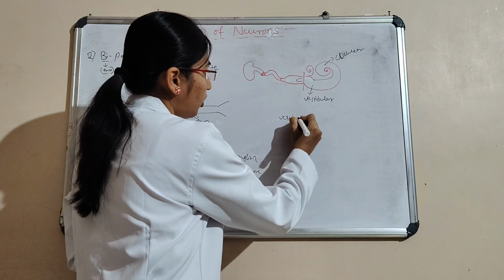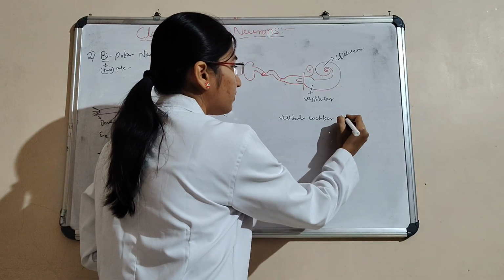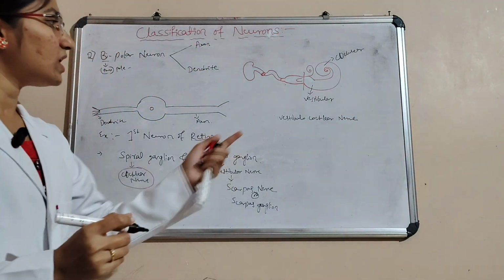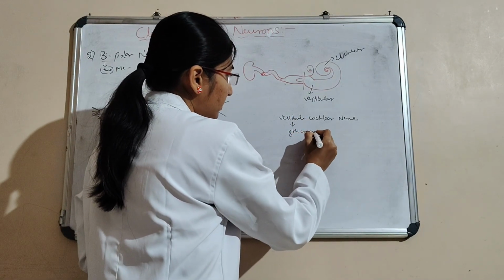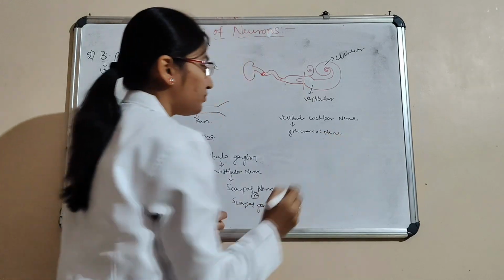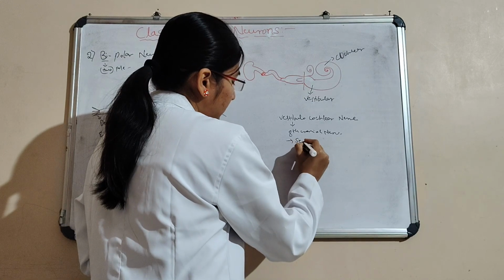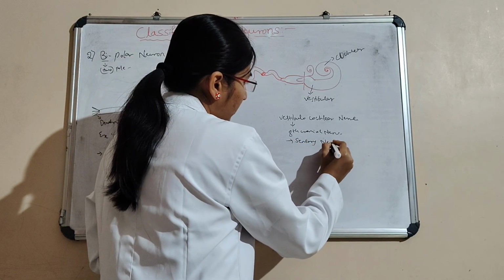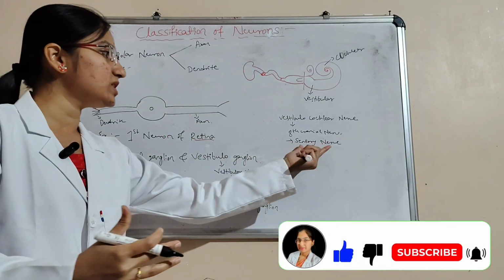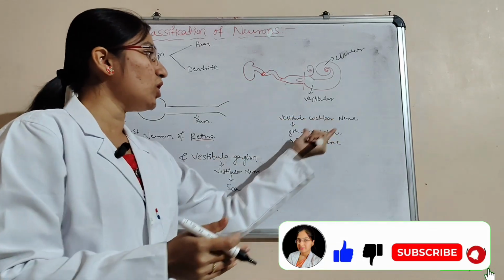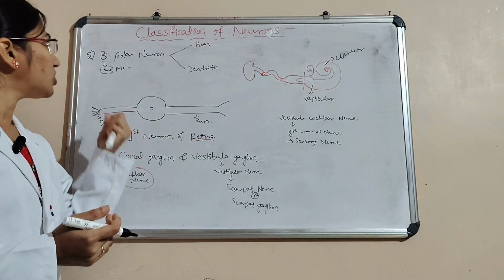And then the vestibulocochlear nerve is the eighth cranial nerve. It is a sensory nerve. Why? Because it collects information from the body parts and sends it to the brain. That's why it is a sensory nerve. This is all about the bipolar neuron.